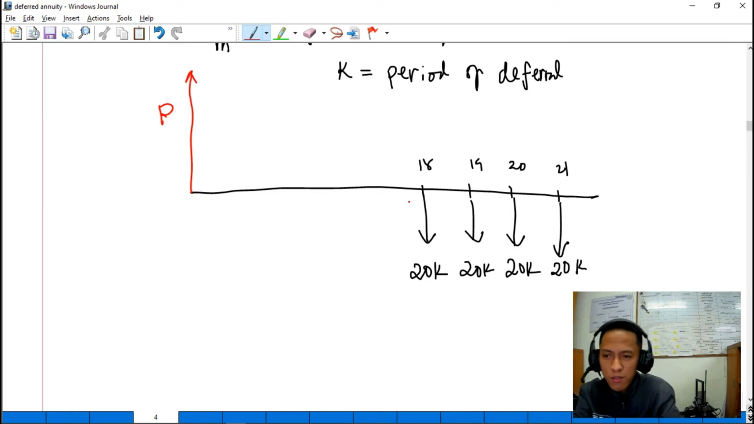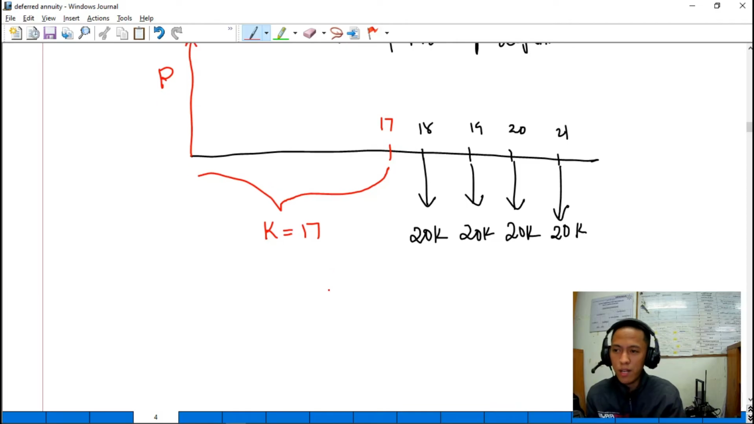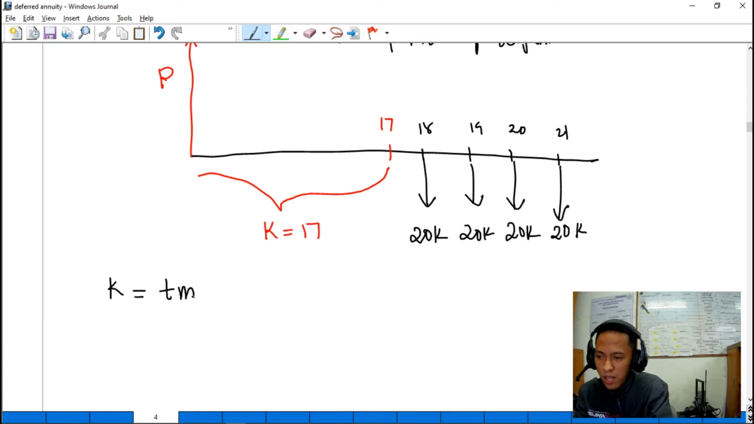In this cash flow diagram, it's very evident that the period of deferral is 17 payments. So, etong period na to, this is the period of deferral K. So, that is 17 payments. We can actually compute for that, guys, using our formula na na-derive natin sa mga previous problem. Verify lang natin using the formula: K equals T, M minus 1.